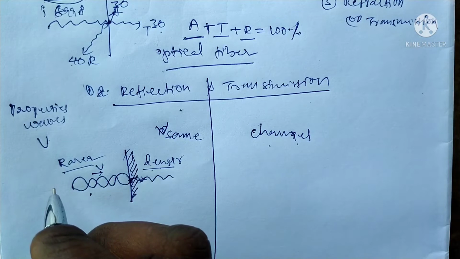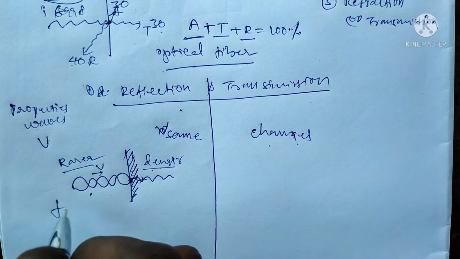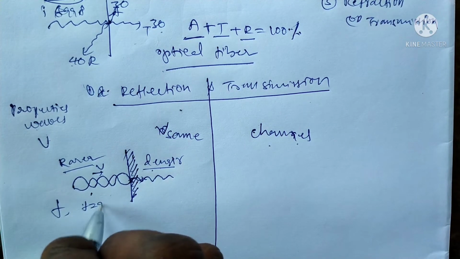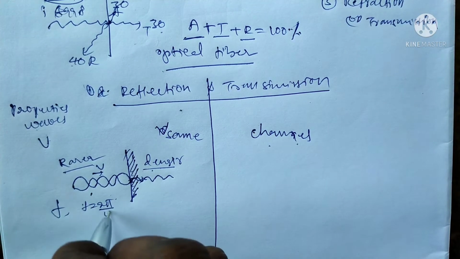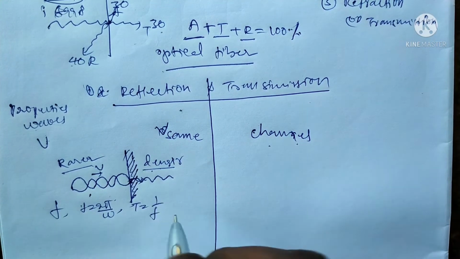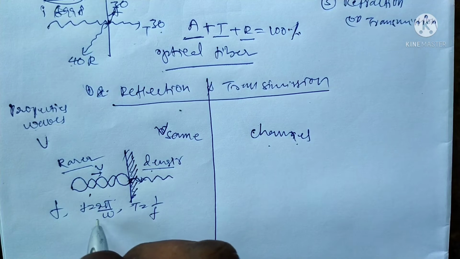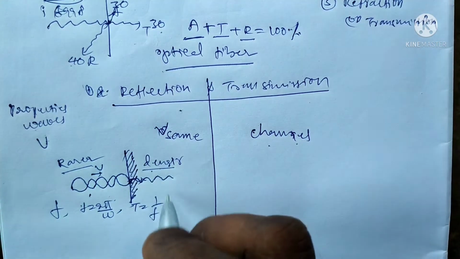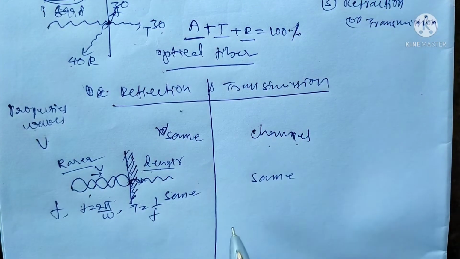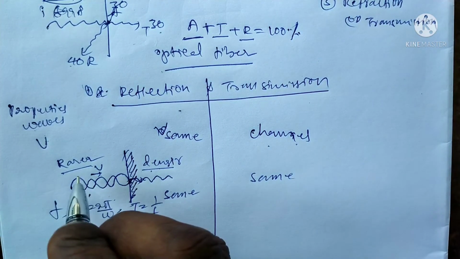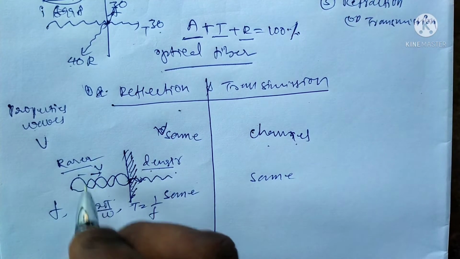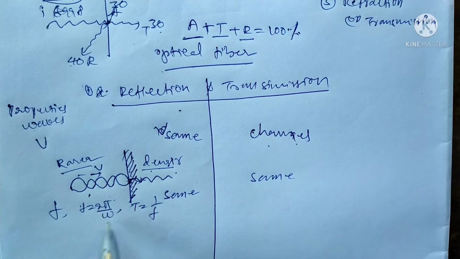The next property is frequency. What is the formula? f is equal to omega by 2 pi, and the time period T is equal to 1 by f. Here the frequency is the same in the case of the reflected wave. The incident wave frequency is the same. The frequency in the denser medium and the rarer medium will be the same. There is no change. 2 pi is the angle, omega is the angular frequency.